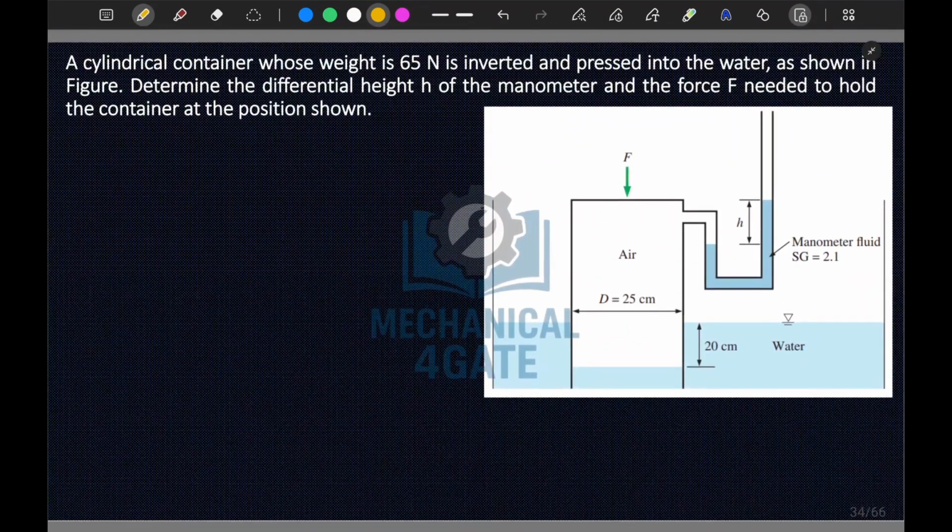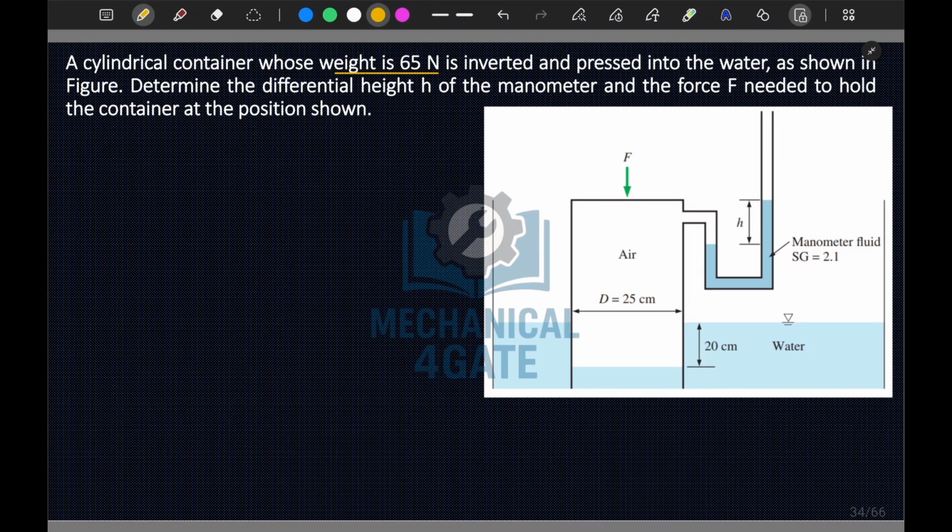So in this question it is mentioned that a cylindrical container, weight of 65 Newton is the weight of the container, is inverted and pressed onto the water shown in the figure. Determine the differential height h of the manometer and the force F needed to hold the container at the position.